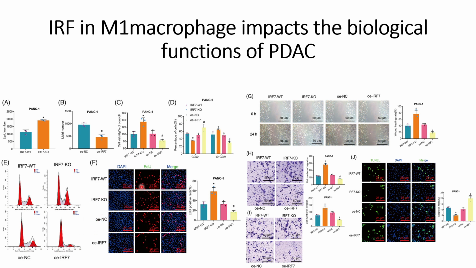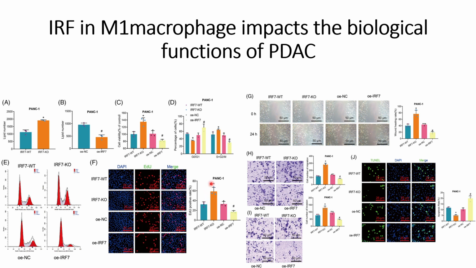Comparison of the first two can be done because they belong to the same experiment, or the same reference can be used for these two experiments. So we can see that for the wild type, the proliferation is lower compared to the knockout, and for the IRF7 overexpressed, the proliferation is lower compared to the case where IRF7 is not overexpressed.